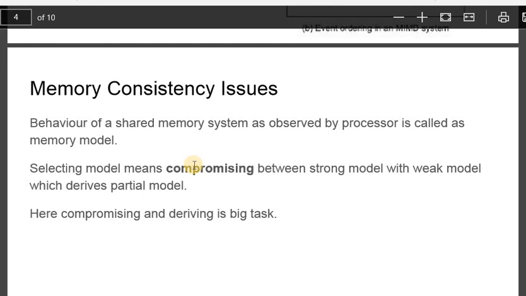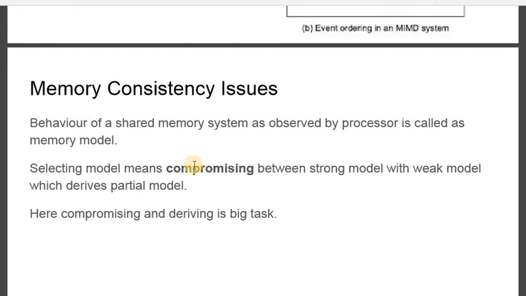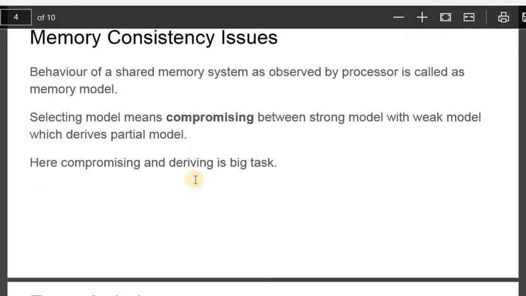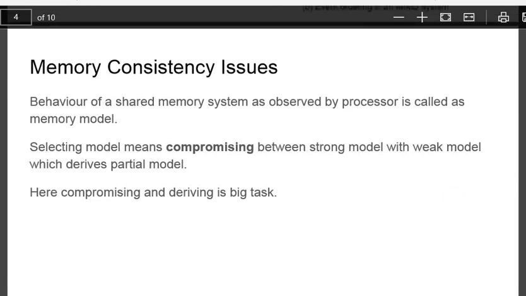What is the importance of consistency? If we don't have consistent memory access or memory participation in the execution, what may happen? See here, consistency is measured by write time and read time.